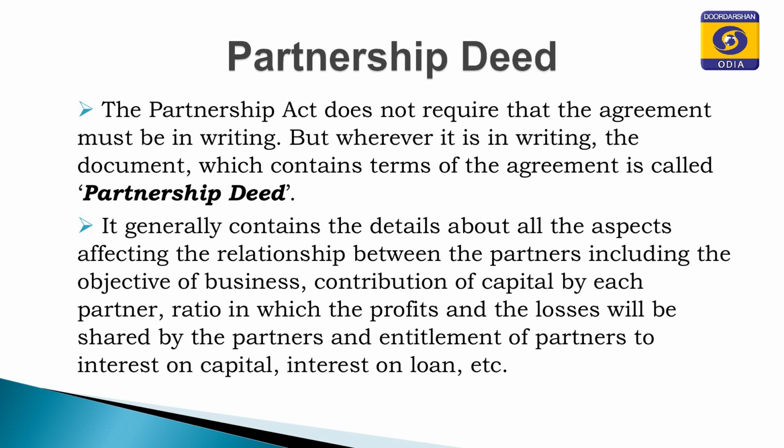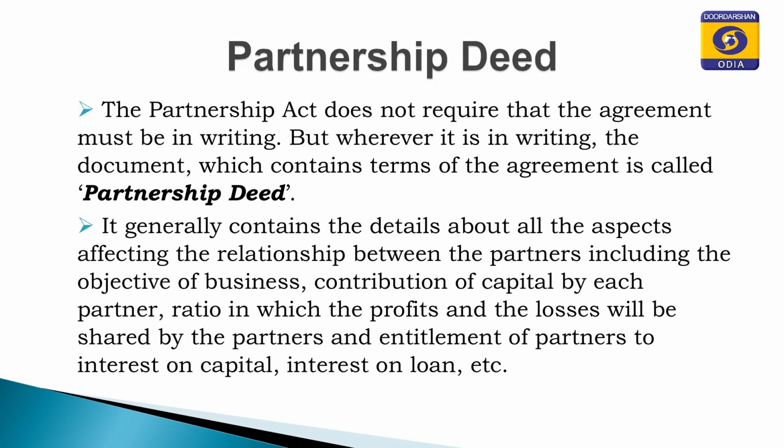So, the partnership deed is nothing but a document which contains the rules and regulations, conditions of agreement of doing a partnership business.